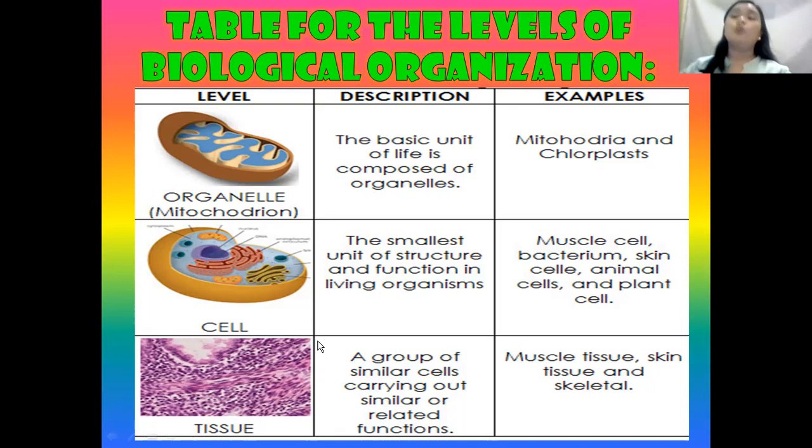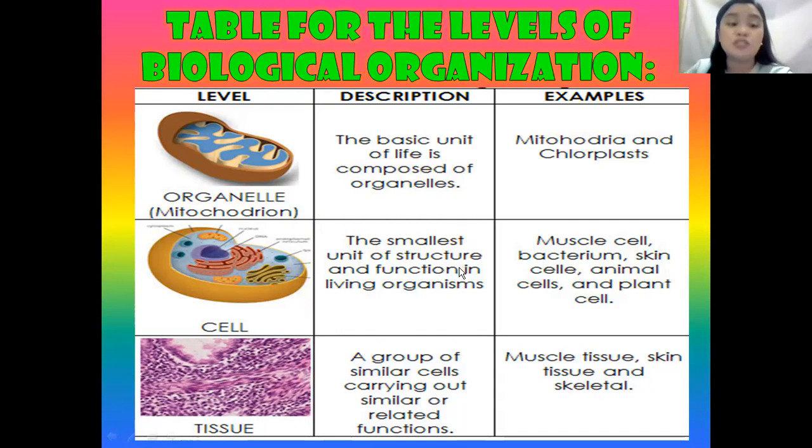Next, we also have the cell. If organelles are the basic unit of life, the cell is the smallest unit of life, or of structure and function, in a living organism. Some of its examples are muscle cells, bacterium, skin cells, animal cells, and plant cells. All of the living things have these cells.